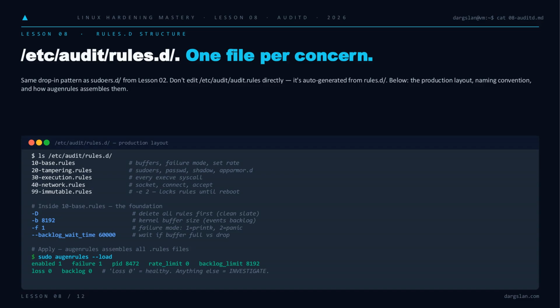And after loading, you want to see lost 0, backlog 0. Anything else means events are being dropped. And dropped events are exactly the ones an attacker wants gone.